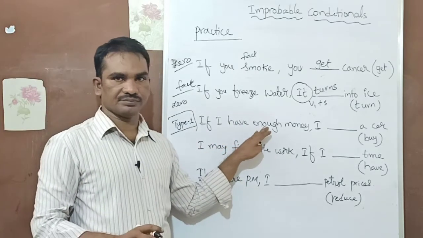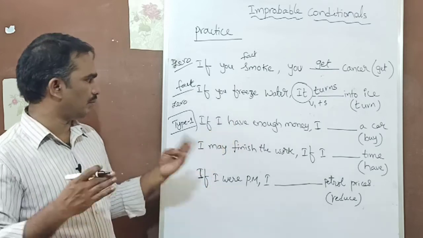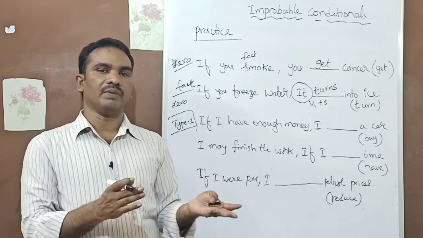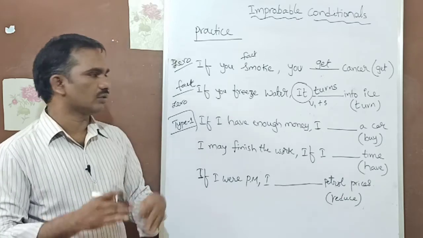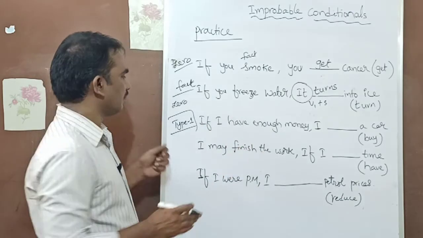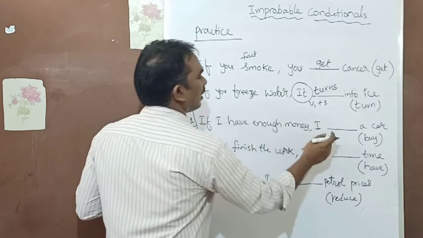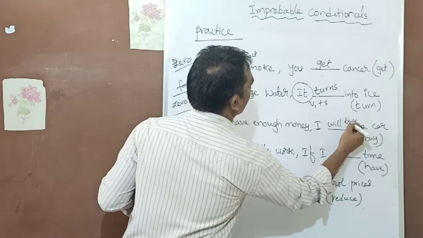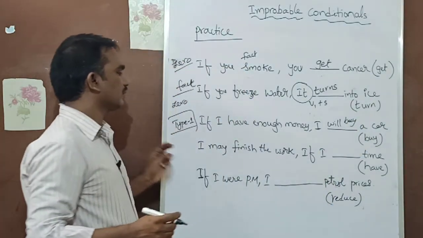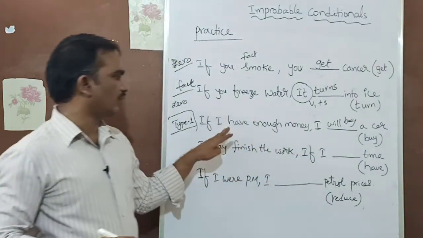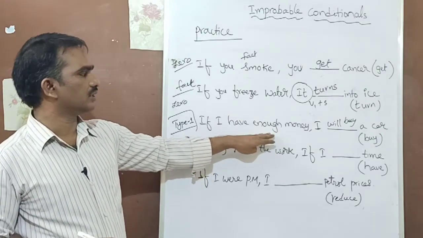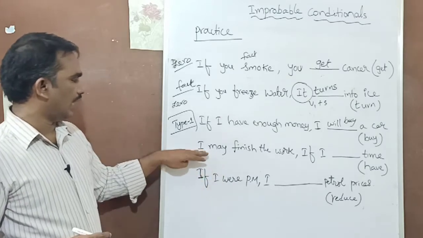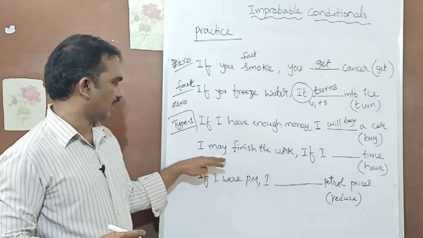It's not a fact. If I have money, I'll buy something; you may not buy. So that differs from person to person. If I have enough money, I will buy a car. So it's a type 1 conditional. That means probable condition.